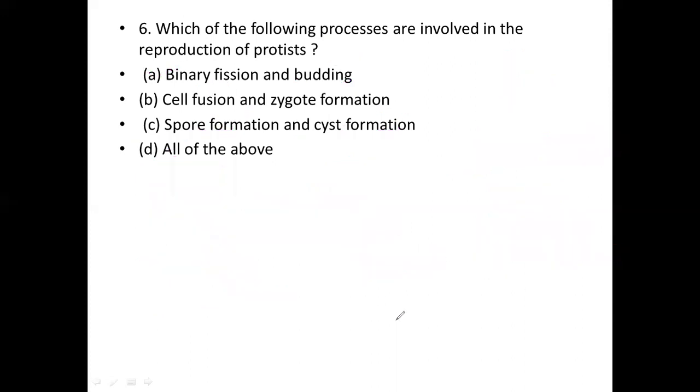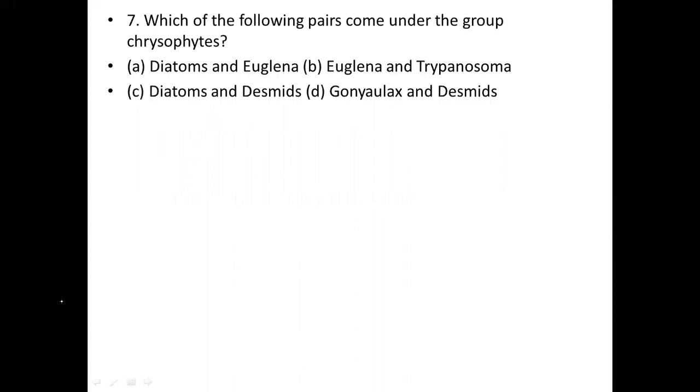This is the seventh question. Which of the following pairs come under the group of chrysophytes? As we have already studied, we know some information about chrysophytes. They are among the important chief producers of the ocean.